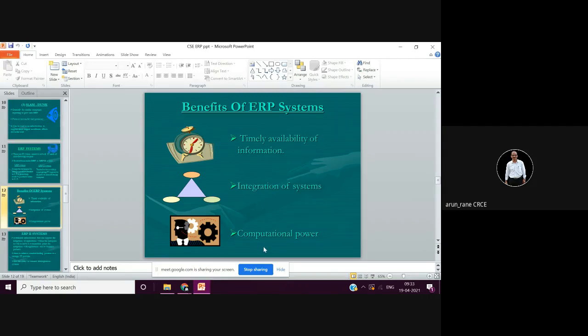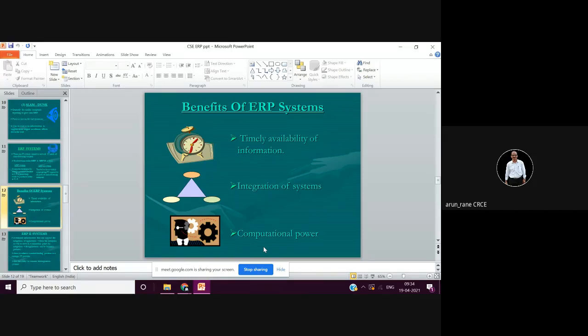Then it has high computational power, like decision making. Suppose you ask what is the expected date of delivery. Based on the current state, it will immediately calculate for you. Suppose you have to dispatch 5 gearboxes for a particular customer. You will ask what is the expected delivery time.